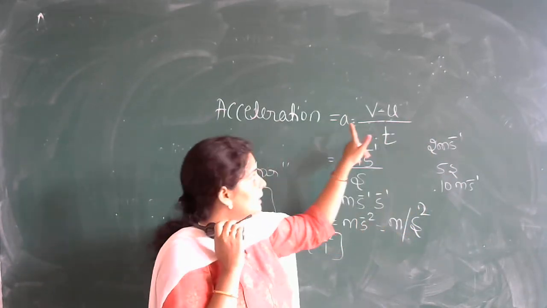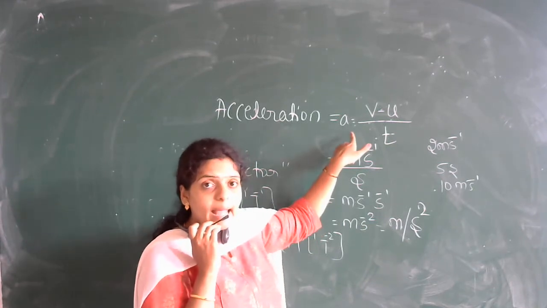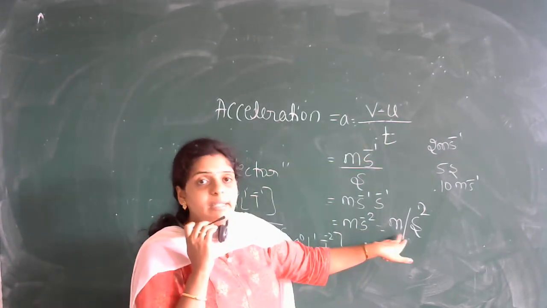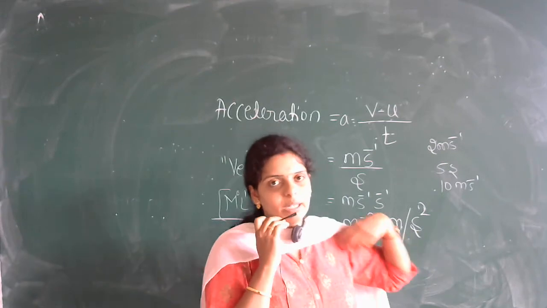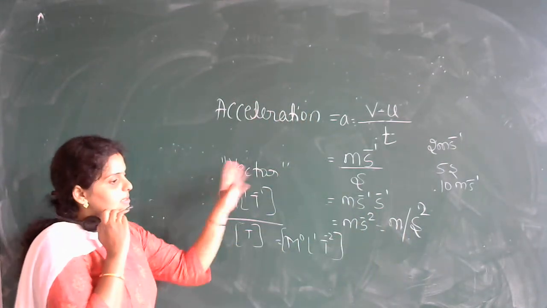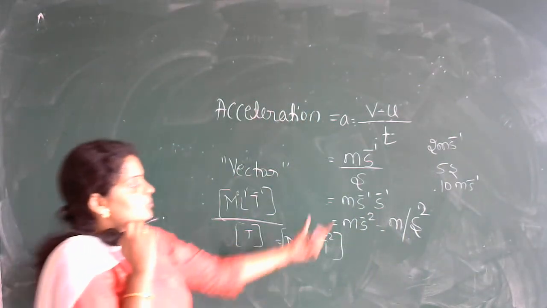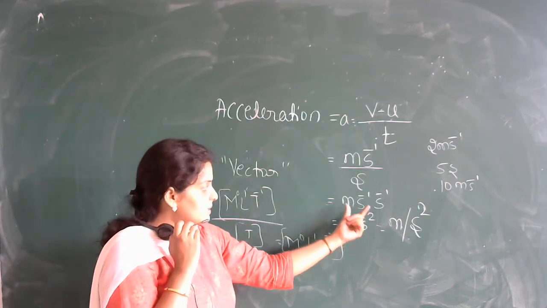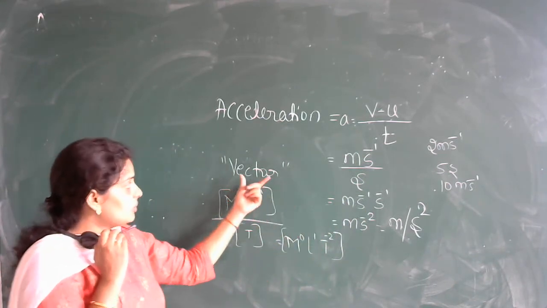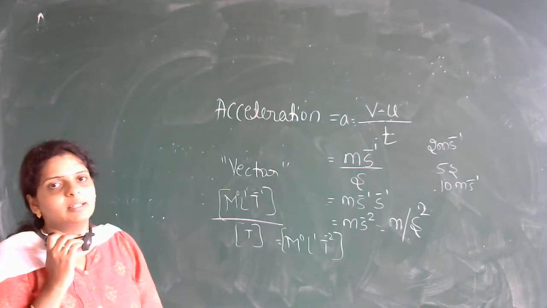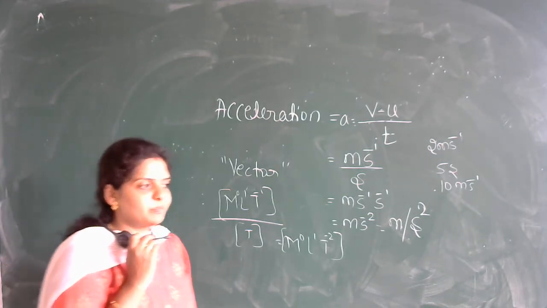Just simplify and you will get the acceleration of the body, expressed in meter per second square. Are you getting my point? So very simple. Just remember the acceleration formula, its unit, its dimension formula, and that it is a vector quantity. These 4 points you should remember.